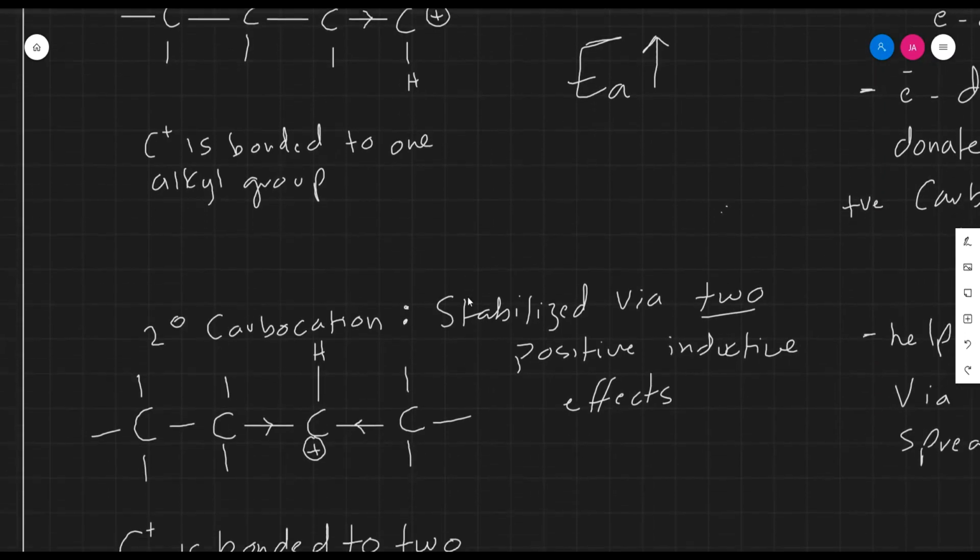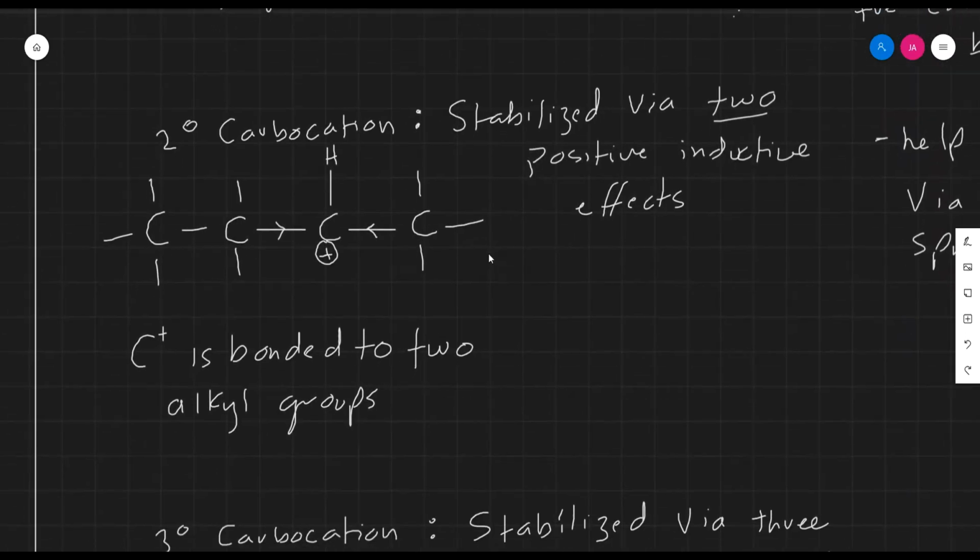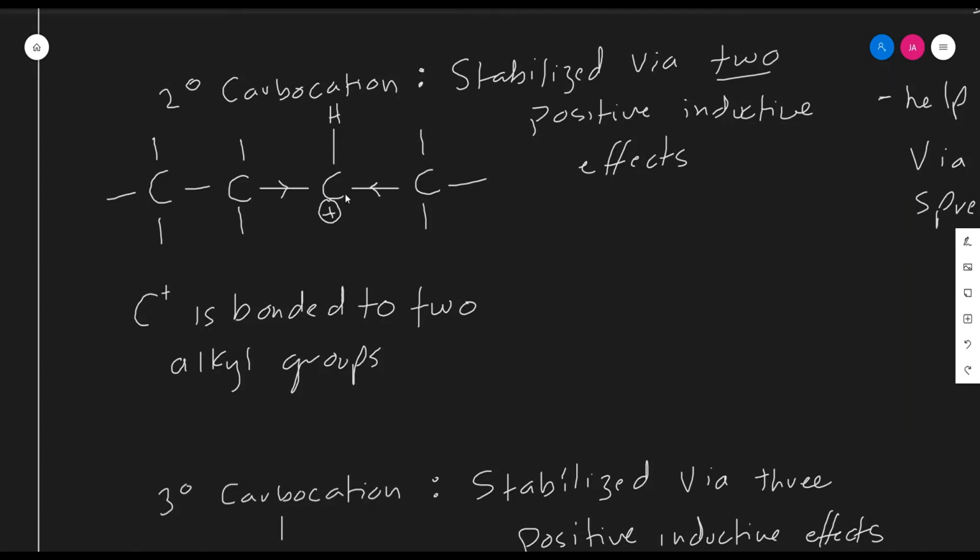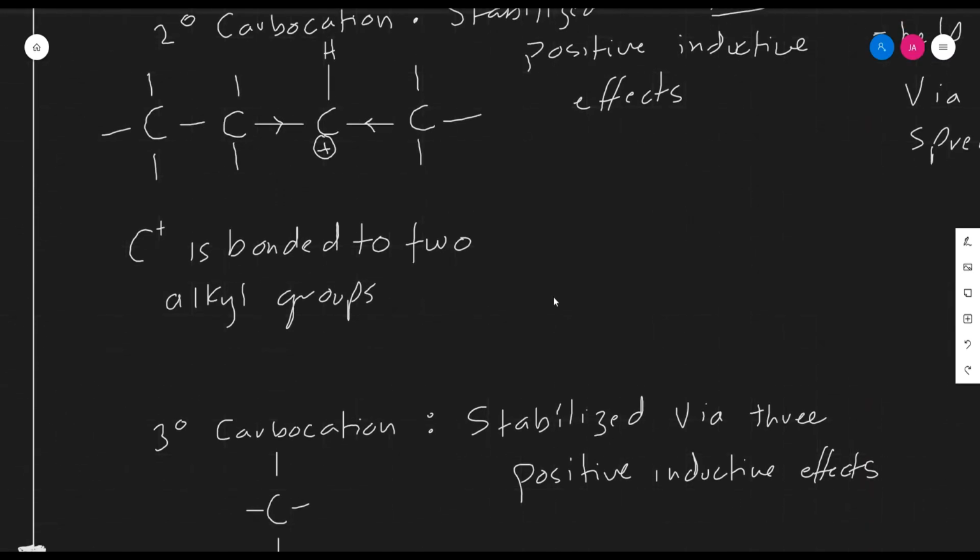On the other hand, a secondary carbocation is a carbocation in which the carbon bearing the positive charge is bonded to 2 alkyl groups, as seen here, and 1 hydrogen atom. And thus this carbon atom can stabilize its positive charge via 2 positive inductive effects from 2 neighboring alkyl groups by attracting these bonding pairs of electrons towards it and spreading the positive charge over 2 neighboring alkyl groups, thus forming a more stable carbocation intermediate than a primary carbocation intermediate.